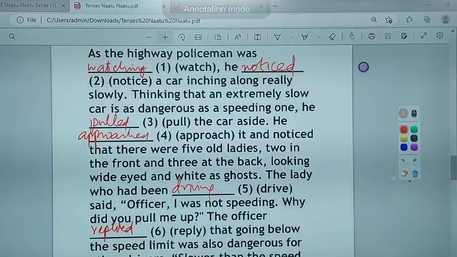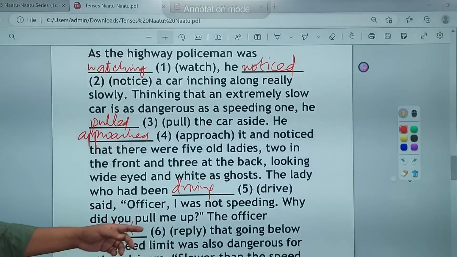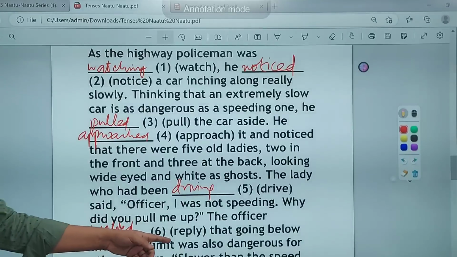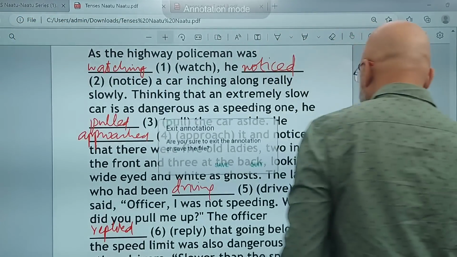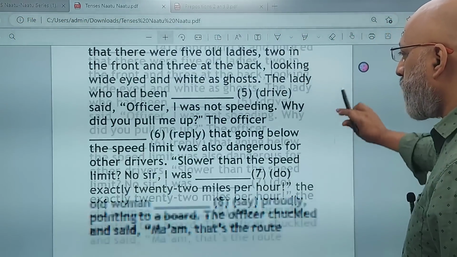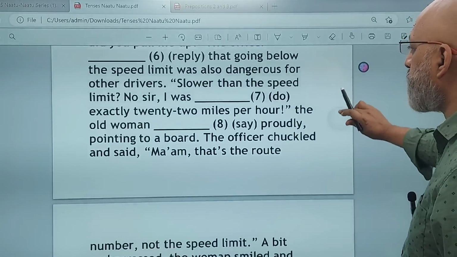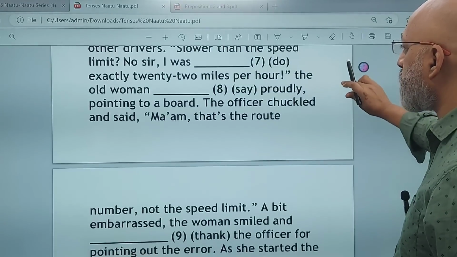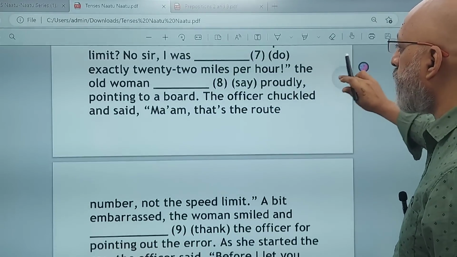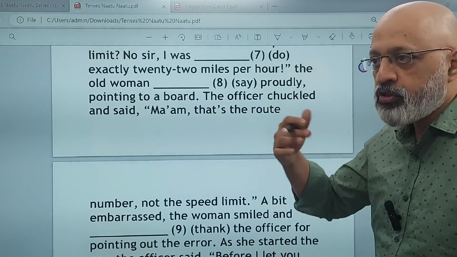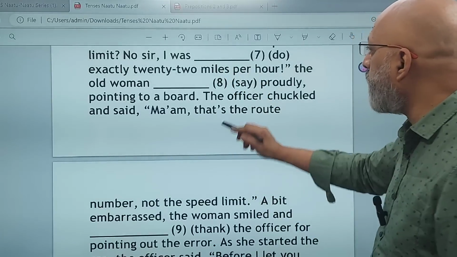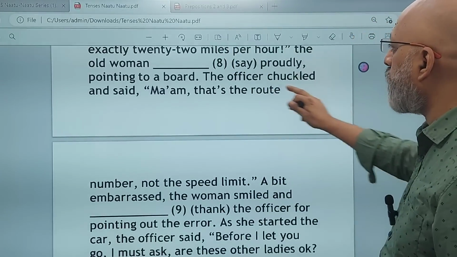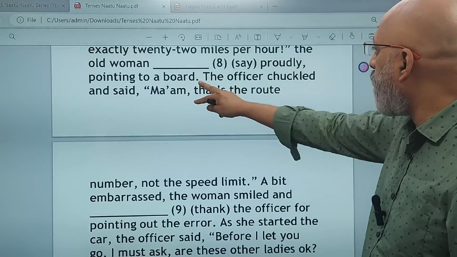The officer replied that going below the speed limit was also dangerous for other drivers. That if you drive very slowly, that's also dangerous for the other drivers. Slower than the speed limit? No, sir. I was doing exactly 22 miles per hour, right? I was doing means I was going at that speed of only 22 miles. So here it will be doing exactly 22 miles per hour, the old woman said, proudly pointing to a board.